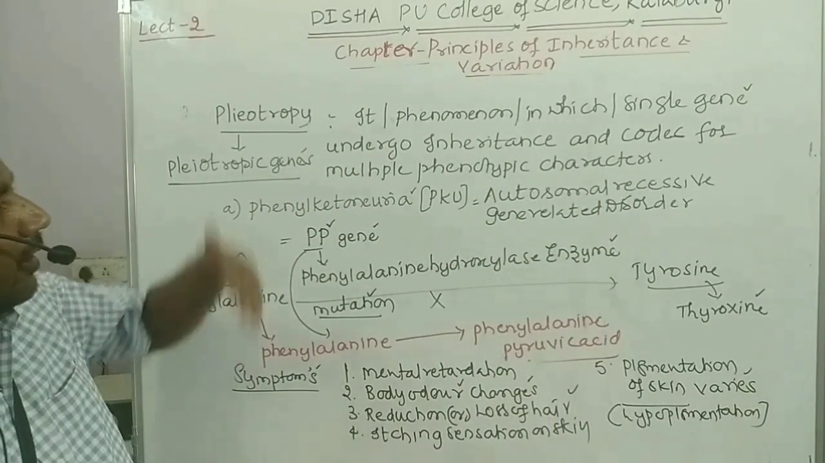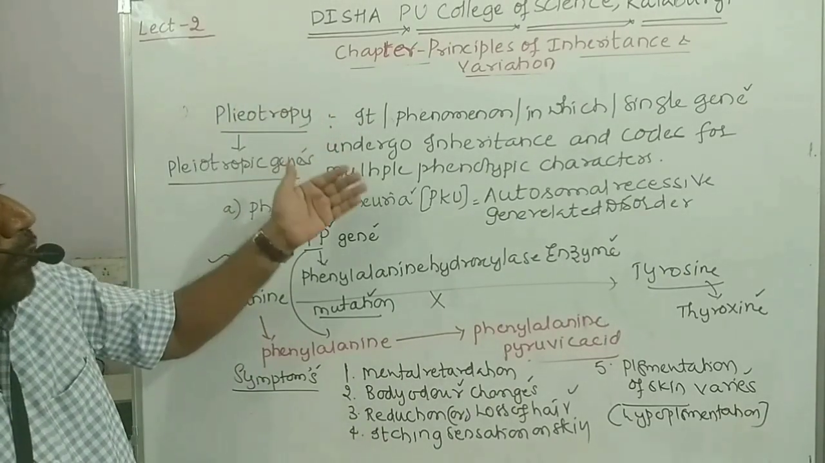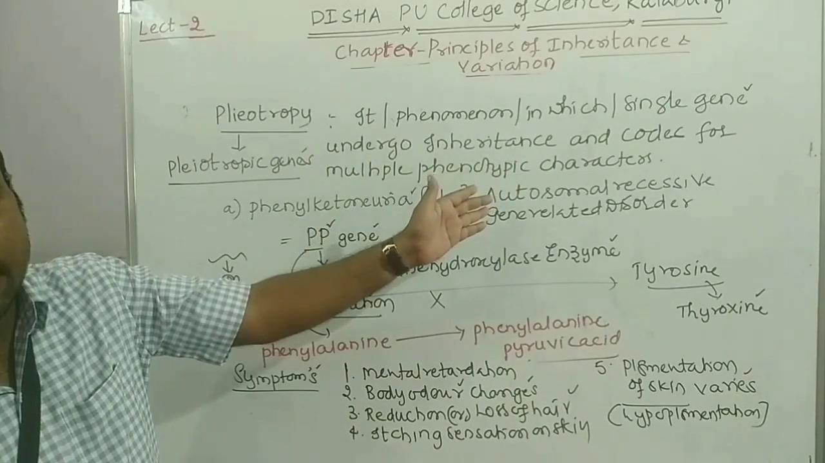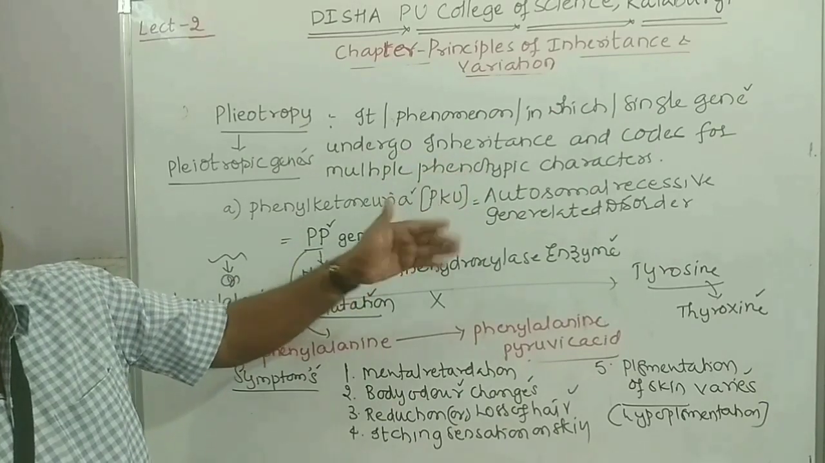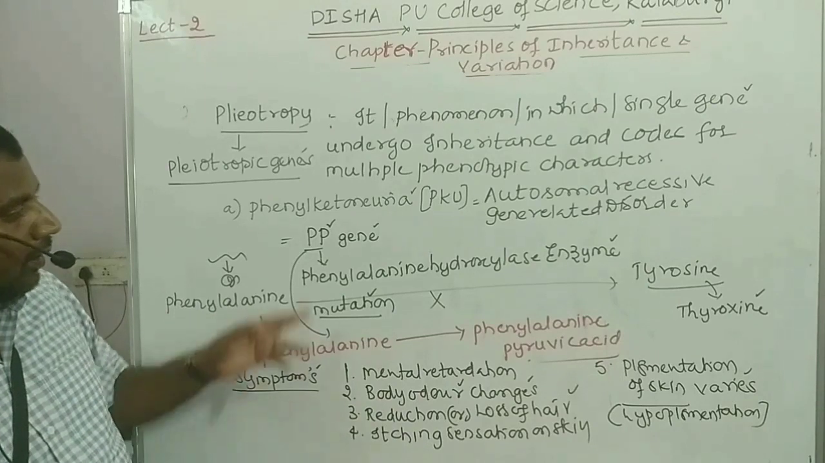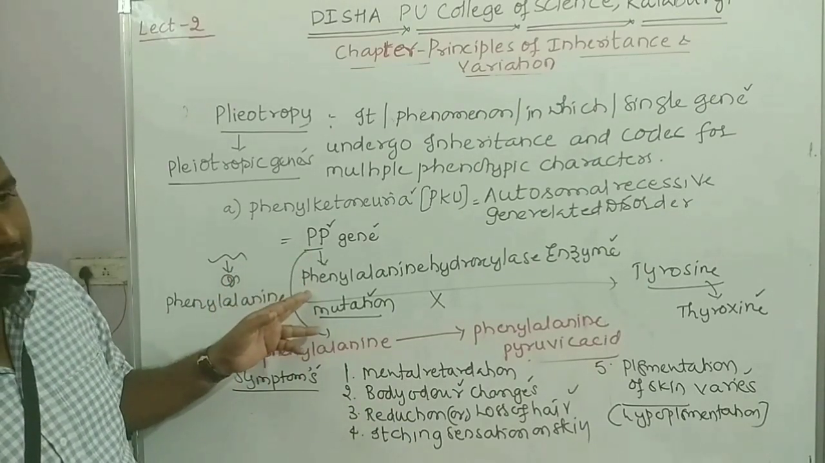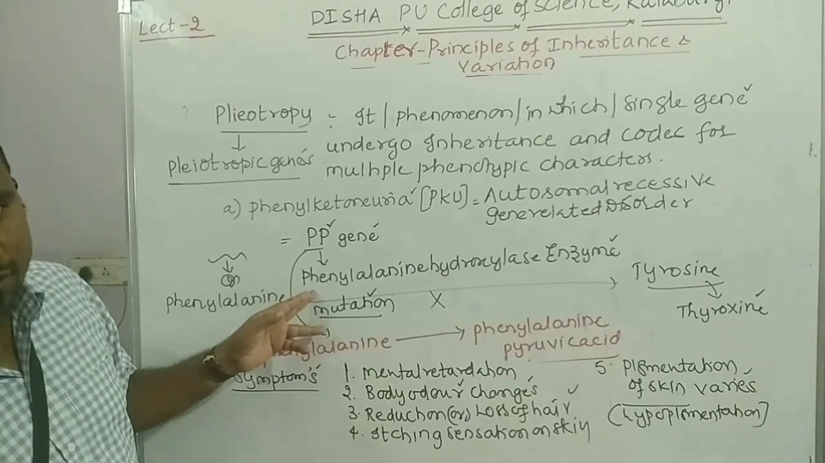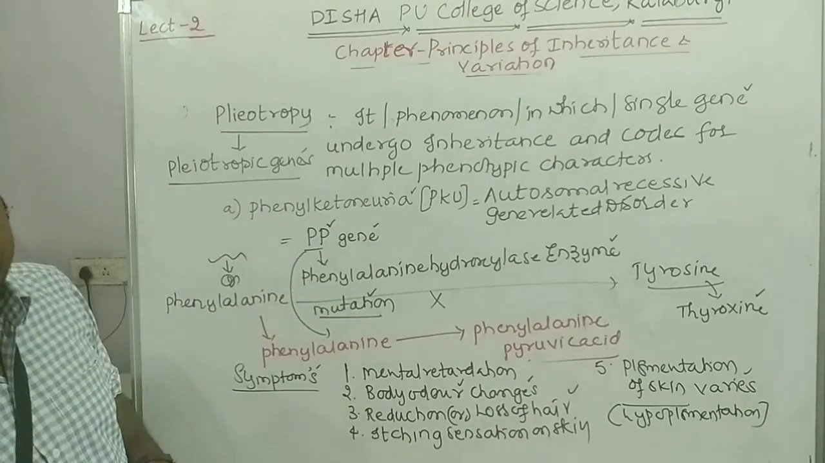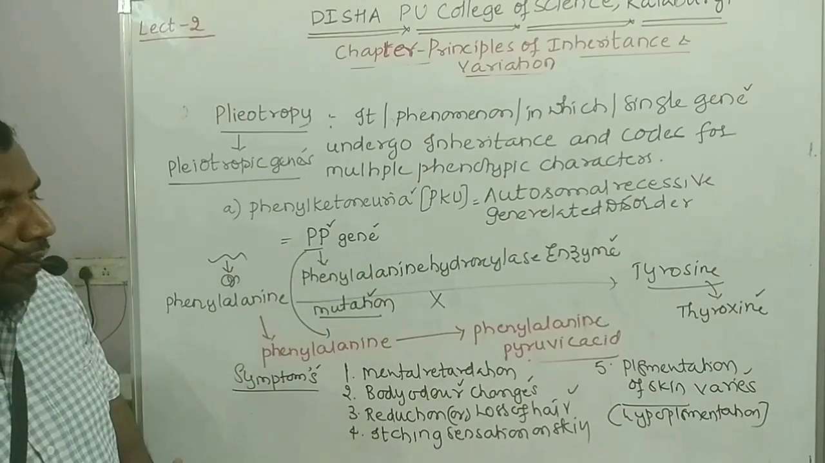Now, how can you correlate pleiotropy with phenylketonuria? Pleiotropy says that a single gene, when it undergoes inheritance in the individual, will cause multiple phenotypic characters. So that's what is happening here. When the PP gene becomes defective, the phenylalanine hydroxylase enzyme will not be produced. Thereby phenylalanine will not convert into tyrosine; in place of that, it is converting into phenylalanine pyruvic acid.